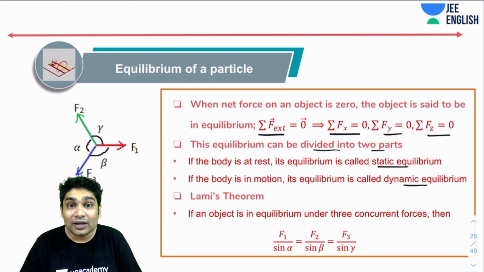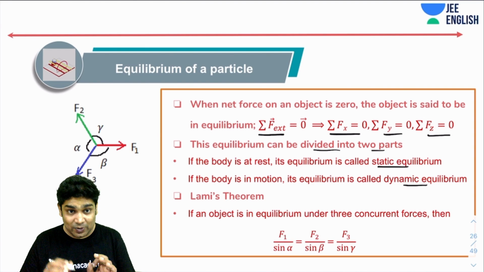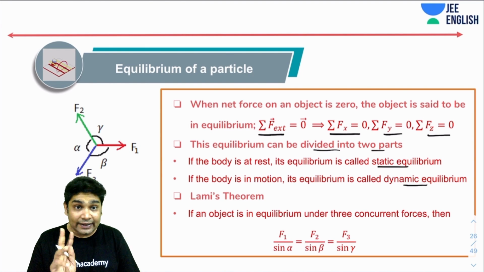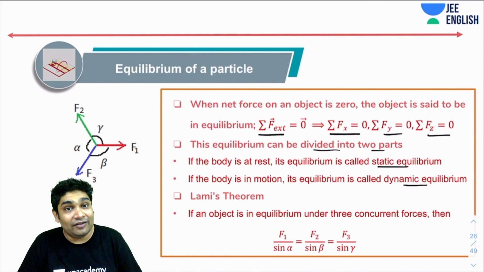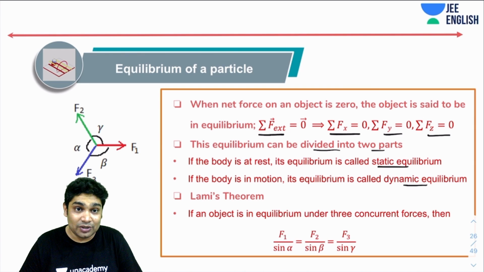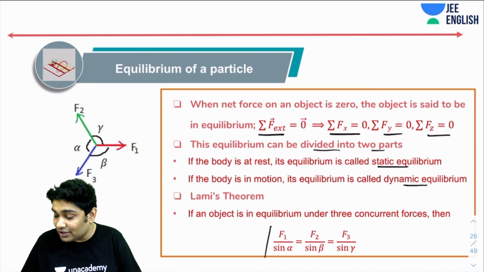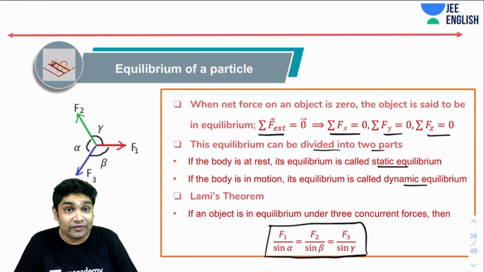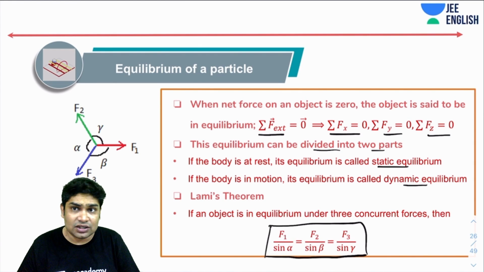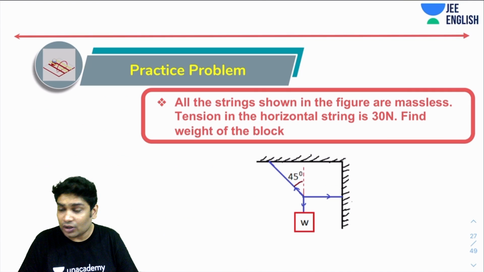That's about it. Now, in case you have a special case of equilibrium under three concurrent forces, you can quickly find the forces using Lami's theorem. The three forces can be related to each other using Lami's theorem like this. If three forces are causing equilibrium of the body and they are acting as shown in the figure, then these three are related to each other with the help of this equation. You can use this to solve your answers very, very quickly.